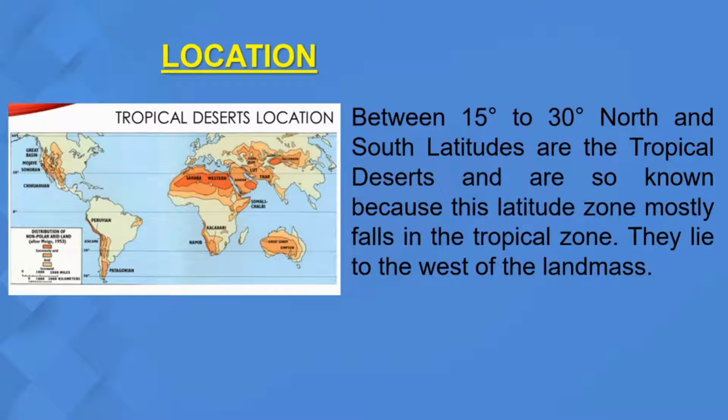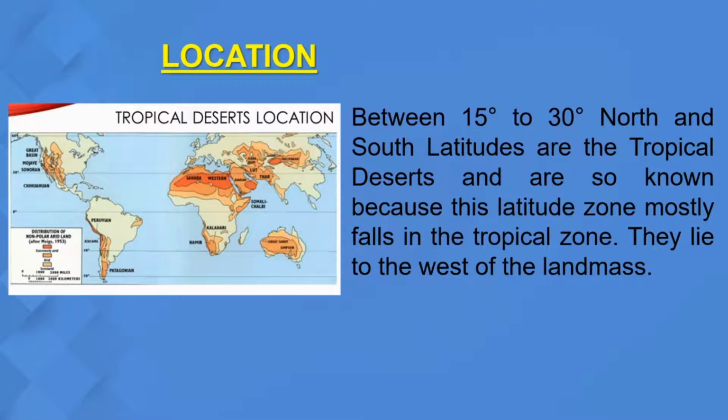Location: where are tropical deserts located? Tropical deserts are located between 15 degrees to 30 degrees north and south of the equator. This is your 0 degree out here. So from 15 degrees to 30 degrees north latitude, and from 15 degrees to 30 degrees south latitude is the region of the tropical desert.